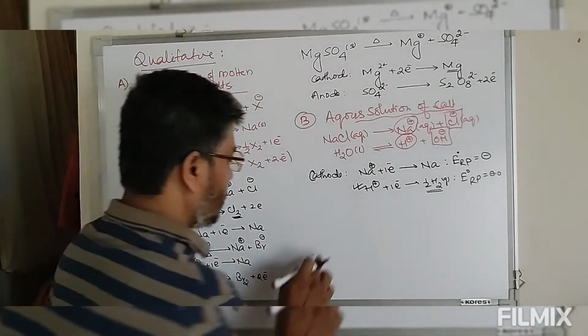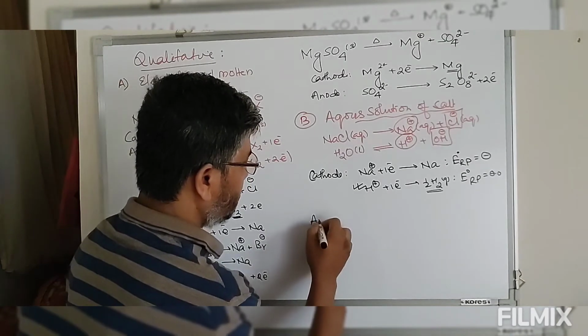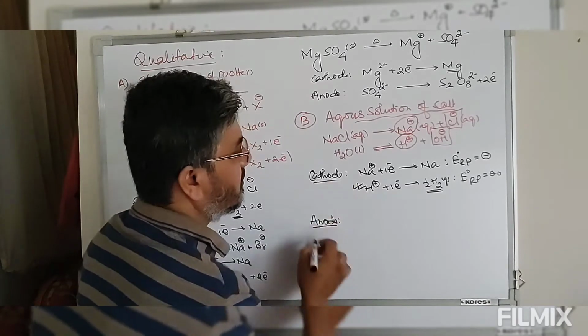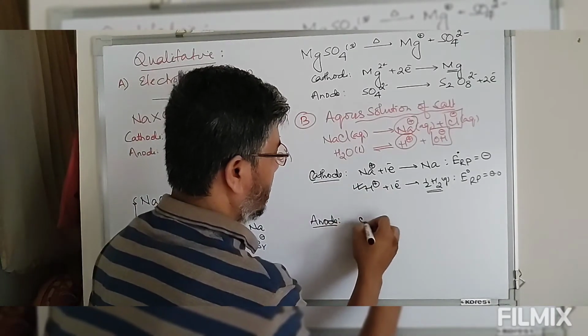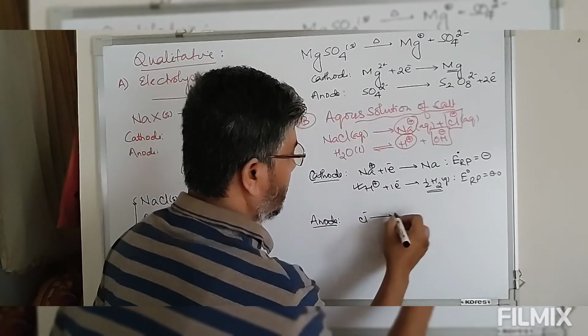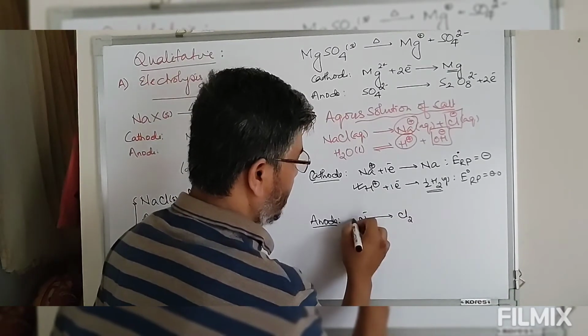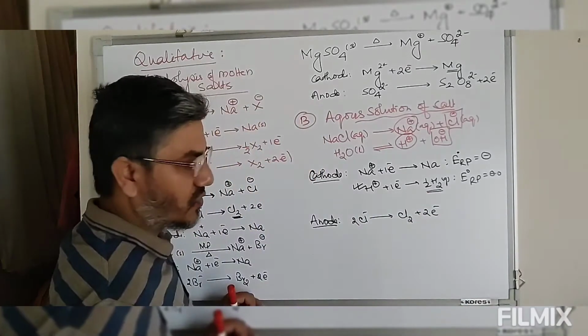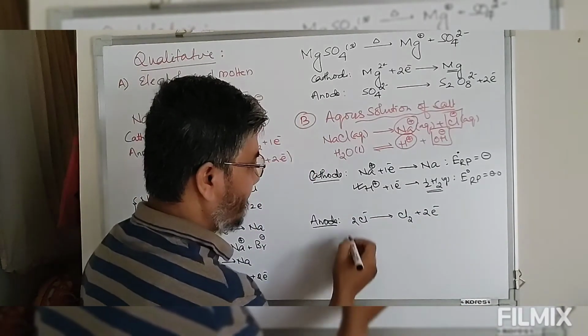Now again at the anode, Cl minus will oxidize to give you chlorine, releasing 2 moles of electrons. That is oxidation.